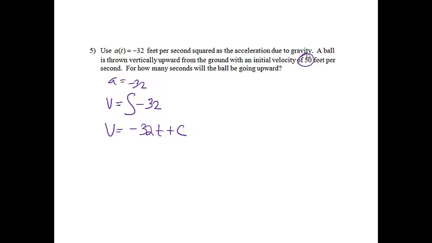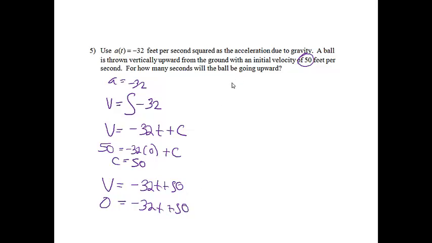It does tell me that I have an initial velocity of 50, which means the velocity is 50 when the time is equal to 0. And that's going to make my c equal to 50. So now I have velocity is equal to negative 32t plus 50. Right? So I've got a velocity formula. It says for how many seconds will the ball be going upward? Well, I know the ball will be going upward until the velocity changes sign. So I would like to figure out where the velocity changes sign, and I'll do that by setting the velocity equal to 0.